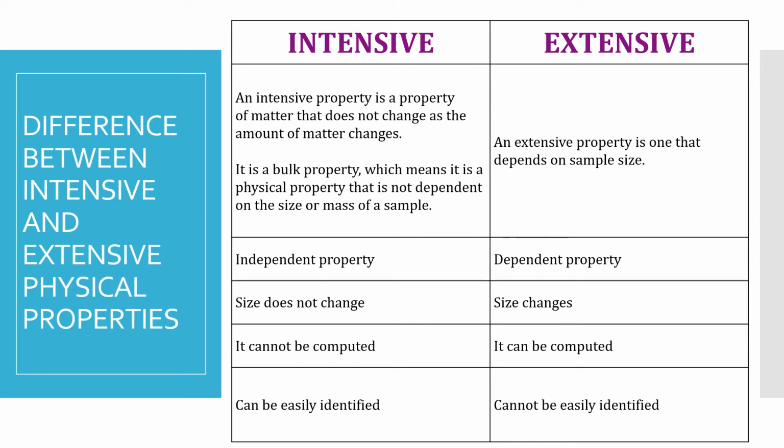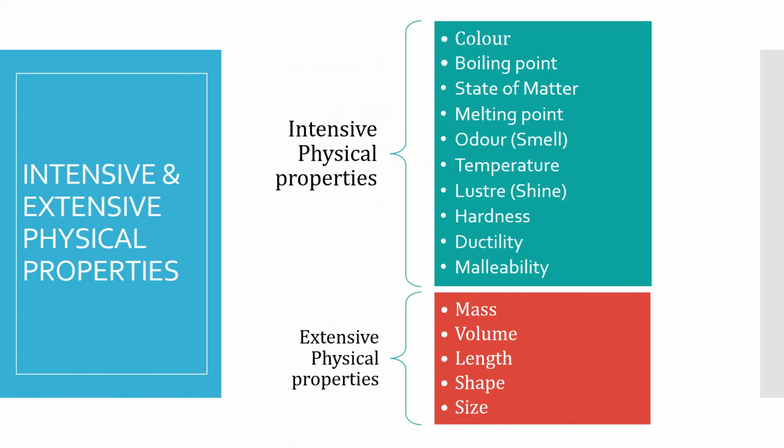In the intensive physical property, size does not change. It can be computed and can be easily identified. Whereas in the extensive physical property, the size changes, it can be computed and cannot be easily identified. Some of the intensive physical properties are color, boiling point, state of matter, melting point, odor, temperature, luster, hardness, ductility, and malleability. Some of the extensive physical properties are mass, volume, length, shape, and size.